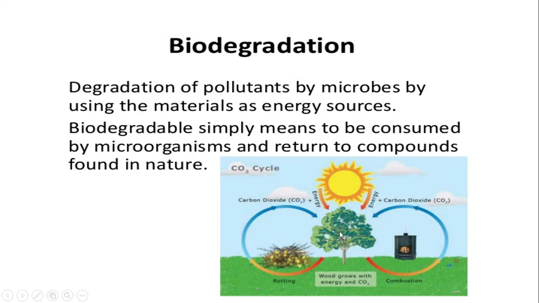Like that one here: when we burn wood, it releases carbon dioxide, and carbon dioxide is used by plants to do photosynthesis, and then new plants grow, and when the plant dies or when we burn it, it releases carbon dioxide. So it is like a carbon dioxide cycle.